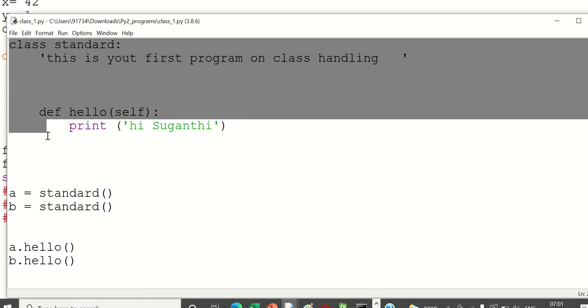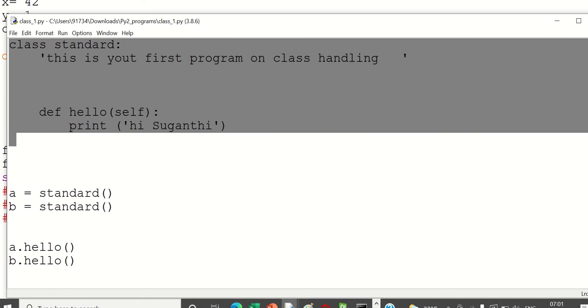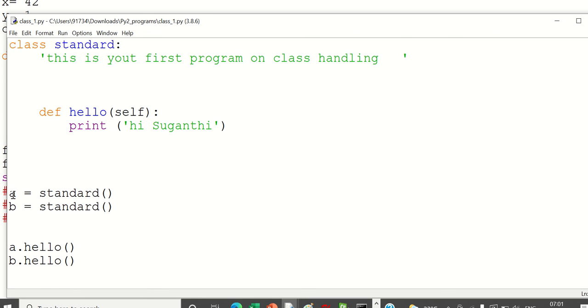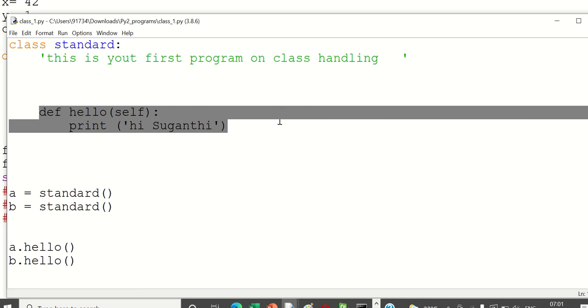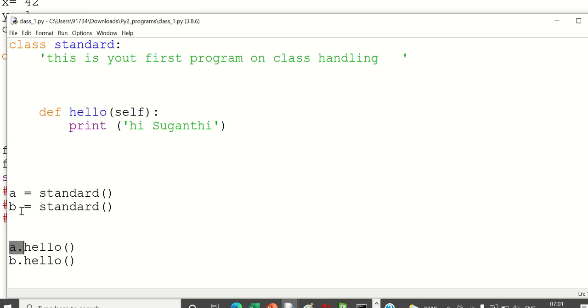Whatever is inside this is now a class. Now this is how you can create an object of this class. This is the second object we are creating for this class. Now how to access the contents within the class? You can use the object name, and whatever function is inside, hello. If you do this, it will print hi Sugandhi.